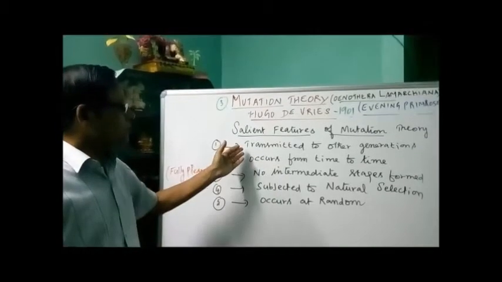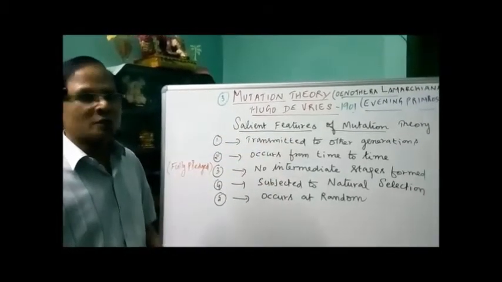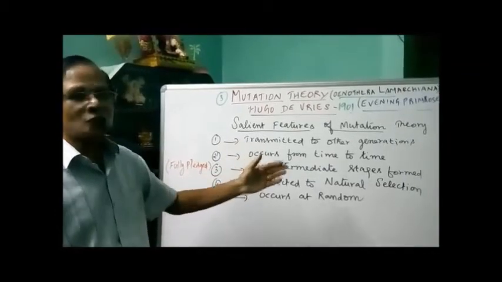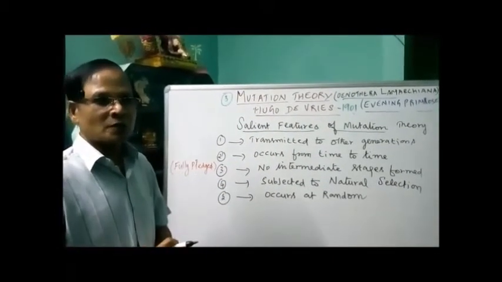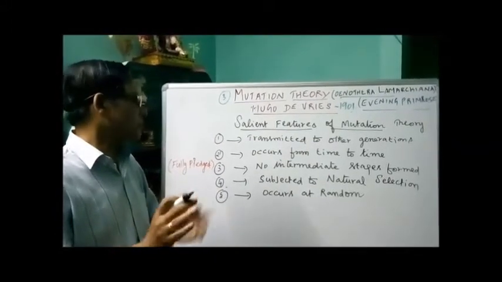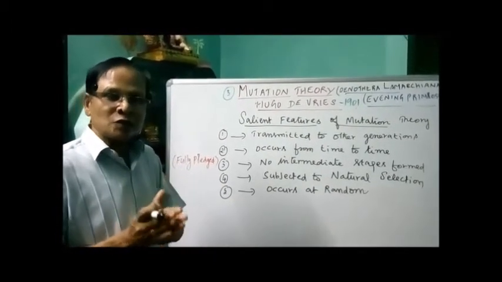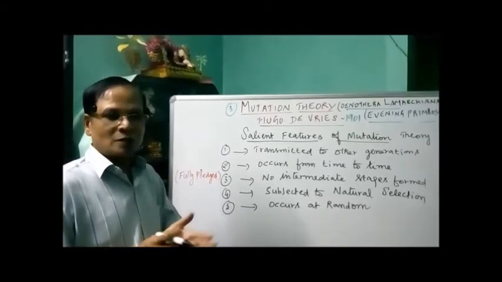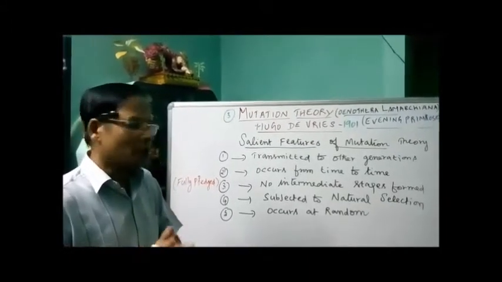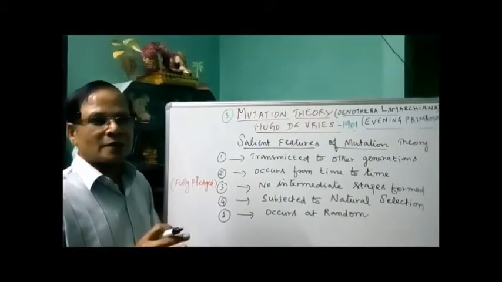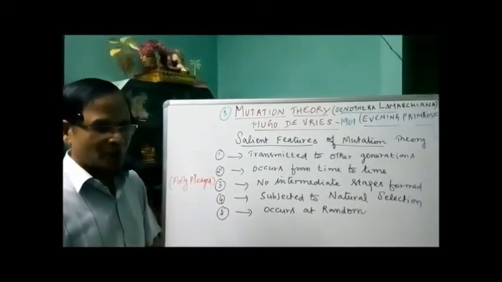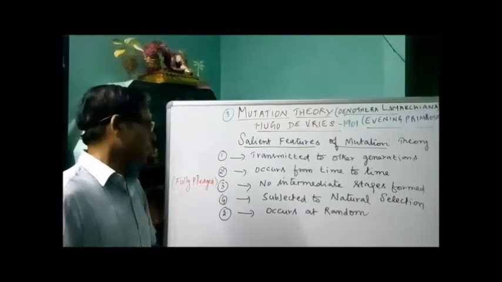The mutations or discontinuous variations are transmitted from one generation to another generation because they are heritable variations, not non-heritable. Now in naturally breeding populations, not artificial ones, it occurs from time to time, at any time in a naturally breeding population. There is no time limit for that.